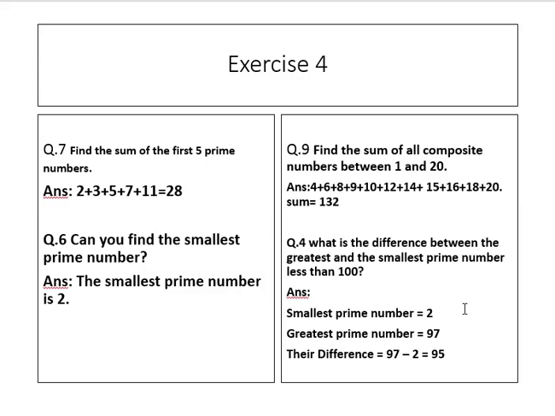The greatest prime number is 97. So the difference between the two numbers 97 and 2: 97 subtract 2 equals 95. 2 subtracted from 97, that is your answer,